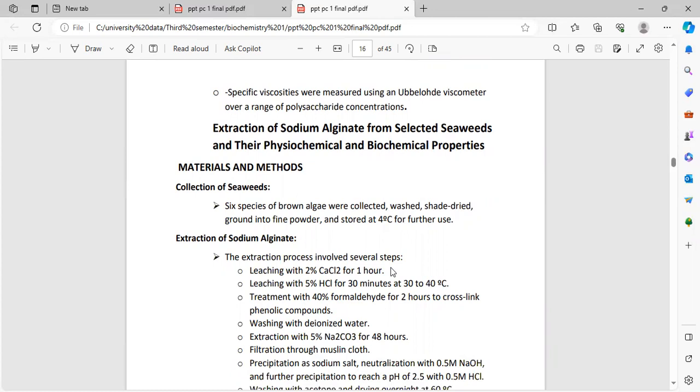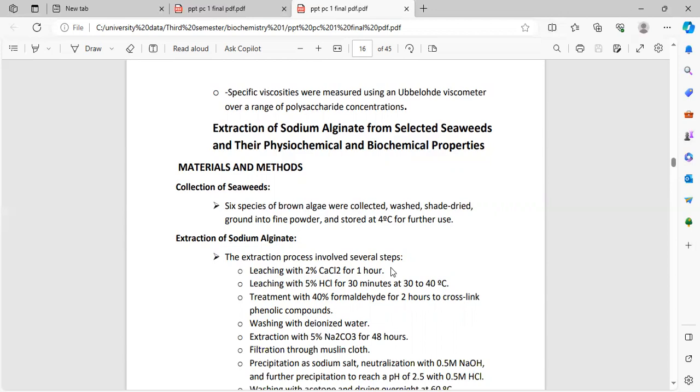Here is the extraction of sodium alginate from selected seaweed and their physiochemical and biochemical properties. Here are the materials and methods. Collection of seaweed. Six species of brown algae were collected, washed, shade dried, ground into fine powder, and stored at 4 degrees centigrade for further use.